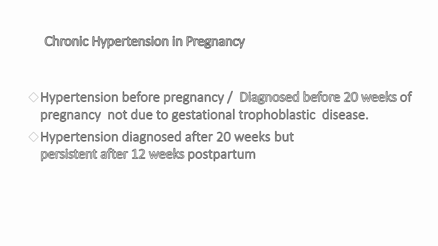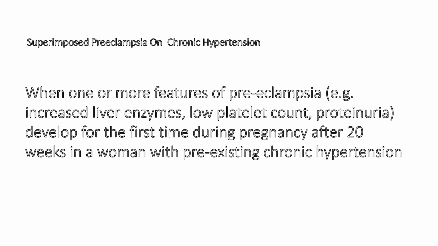What is chronic hypertension? It is hypertension that is present before pregnancy or diagnosed before 20 weeks of pregnancy, but not due to gestational trophoblastic disease, or any hypertension that is diagnosed after 20 weeks, but is persistent even after 12 weeks postpartum. So in this case, it is a retrospective diagnosis. The 5th category is superimposed preeclampsia on chronic hypertension. So when there are one or more features of preeclampsia which develop for the first time after 20 weeks of pregnancy in a woman with pre-existing chronic hypertension.